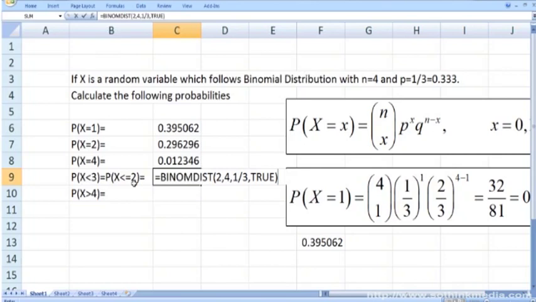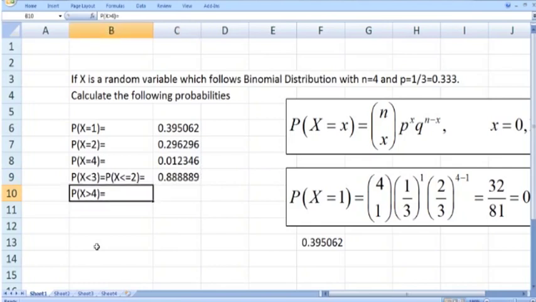So it will calculate the probability that x is less than 3, which is the same as the probability that x is less than or equal to 2, and it is equal to the probability that x equals 0 plus the probability that x equals 1 plus the probability that x equals 2. So just press enter. The required probability is 88.88%.